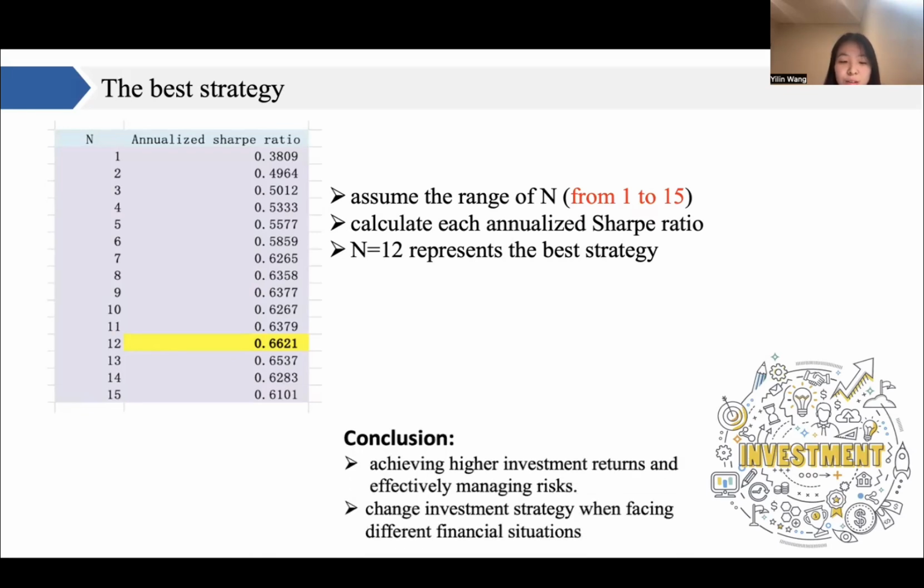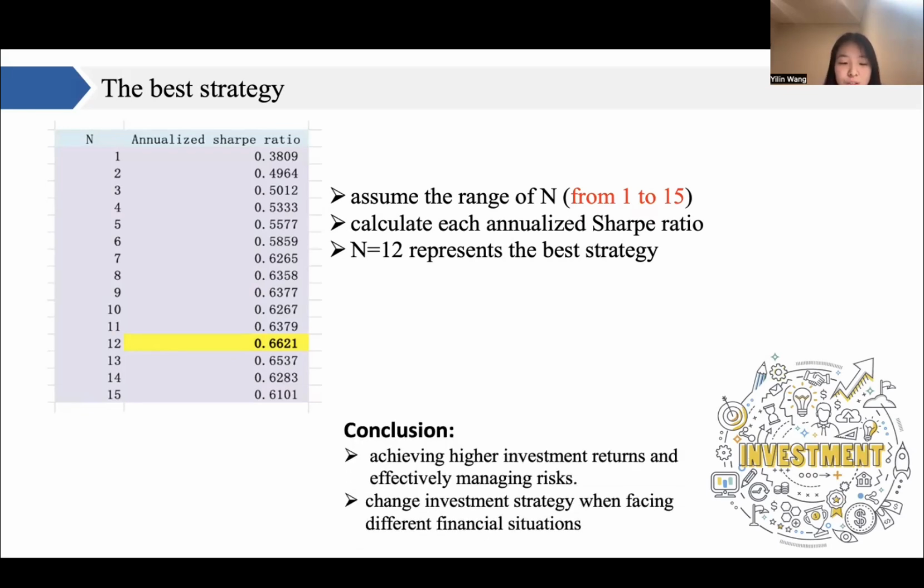Then we come to the conclusion. After analyzing industry momentum, we find that it can help achieve higher investment returns and effectively manage risks. Also, it teaches investors to change investment strategies when facing different financial situations.